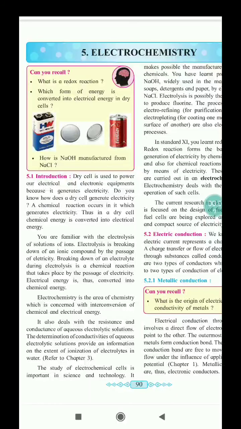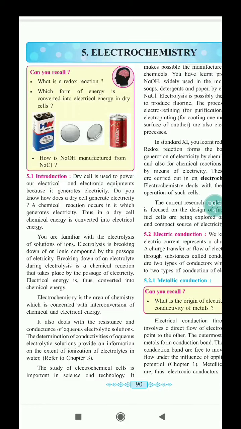Hello students, we now start electrochemistry. We are familiar with the dry cell, which is used in many electronic instruments. Do you know how a dry cell generates electrical energy? Students, a chemical reaction occurs in it which generates the electric energy. Thus, in the dry cell, chemical energy is converted into electrical energy.